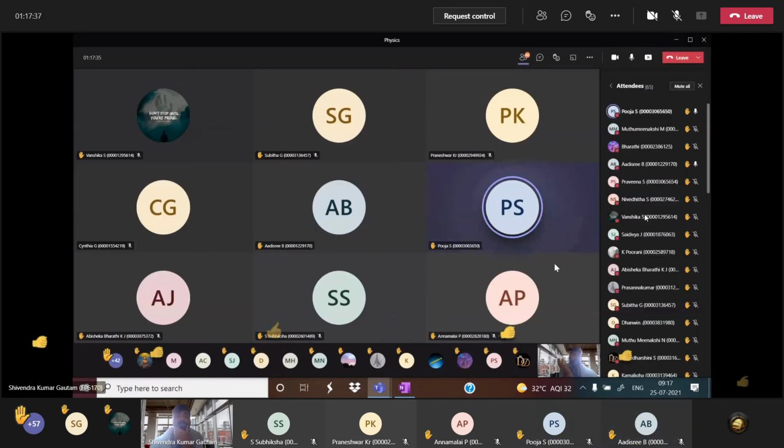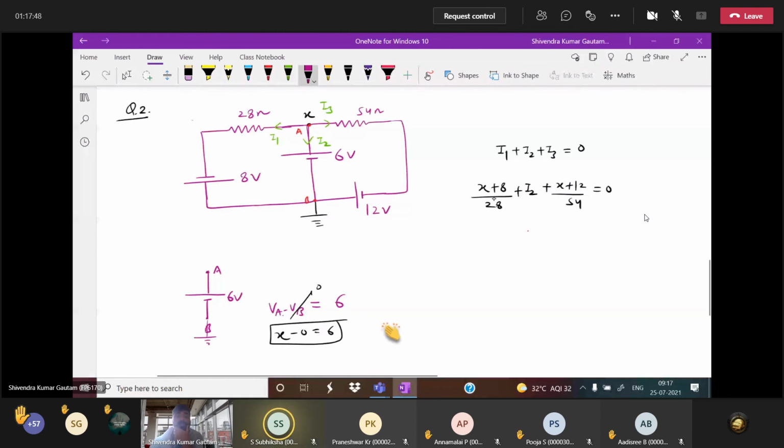Every time there is no need to find x. Every circuit will not be given the same type. So here x is given. Now after getting the x value, you can find the current. We got x as 6 here. What will I write? (6 plus 8) divided by 28 plus I2 plus (6 plus 12) divided by 54 equal to 0. 6 plus 8 is 14. 14 by 28 is 1 by 2.